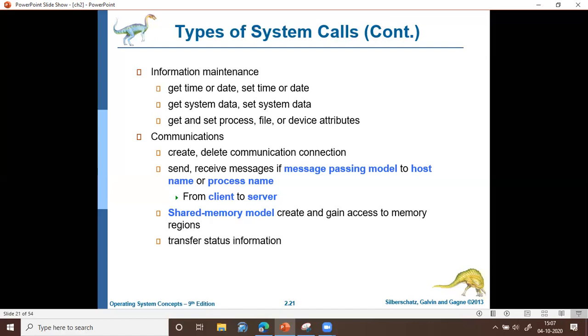Or it may be in the blocked state. Blocked means it is waiting for an IO operation to occur. Like that, the process in its lifetime may be in different states. So this status information can also be transferred. You can also get the status information through certain system calls.